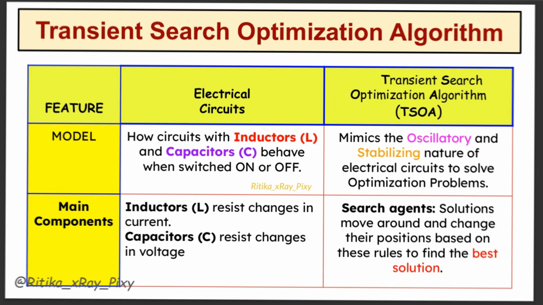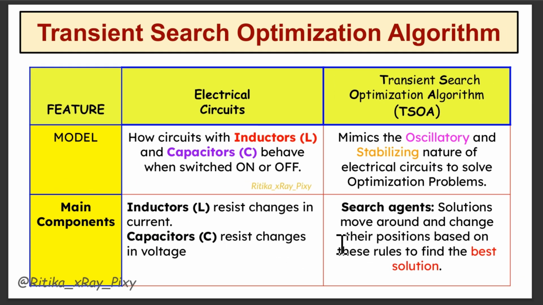Now for more understanding, we will try to understand this using this table. Here you can see we compare this algorithm with the transient behavior of electrical circuits. First you can see the model, so first you can see how this algorithm is modeled. This algorithm mimics how the circuits react. It uses this behavior to find the best solution for the problem by exploring, then settling on the best one.